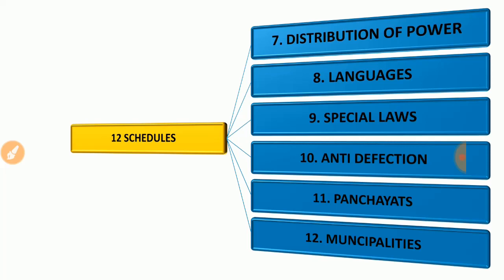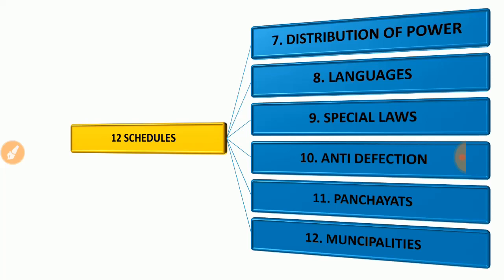And the next point here is the 10th schedule, that is the anti-defection law. The anti-defection law is against defection. Defection means what? If I am an MP who is a Congress MP, and after winning the election I change my party to some other party, then that election is considered invalid by the election commissioner.